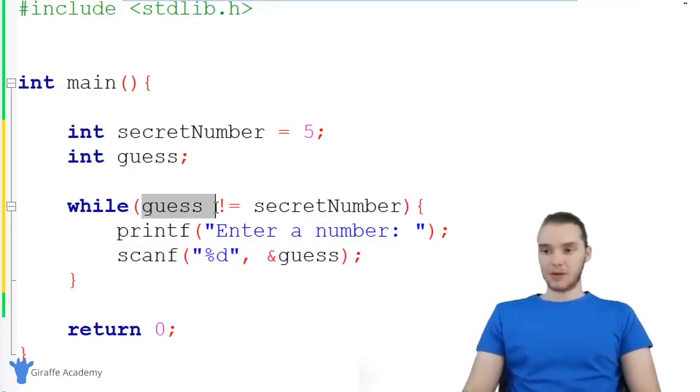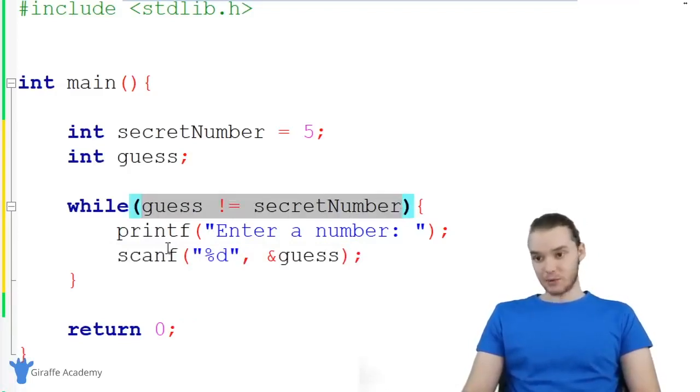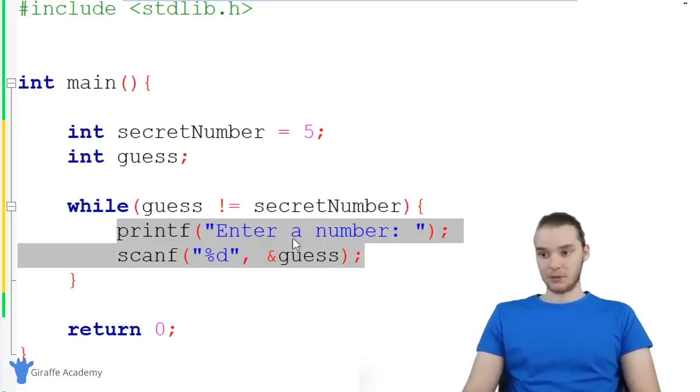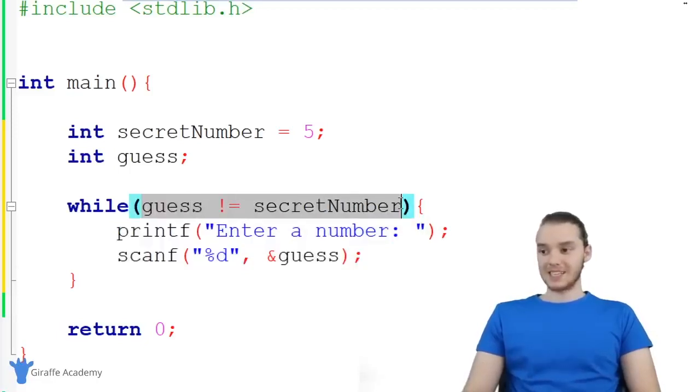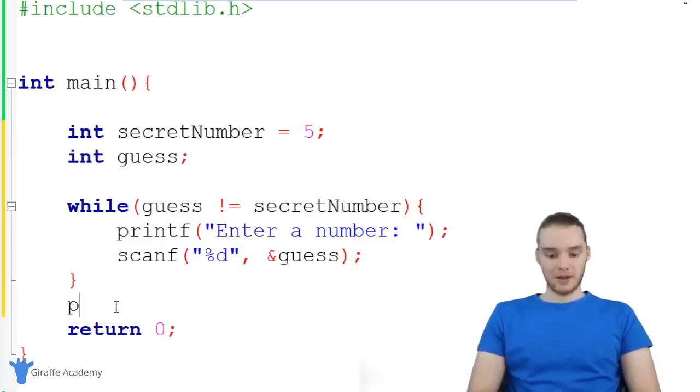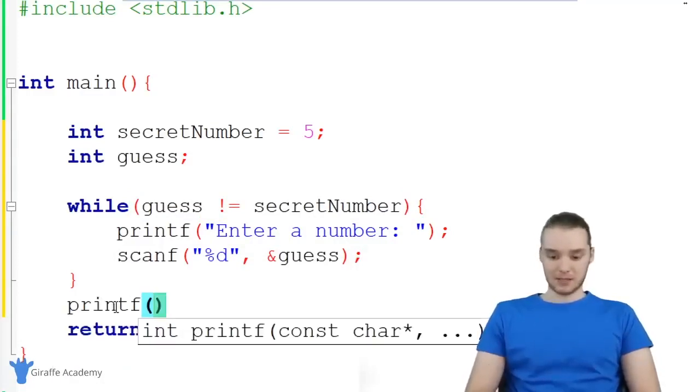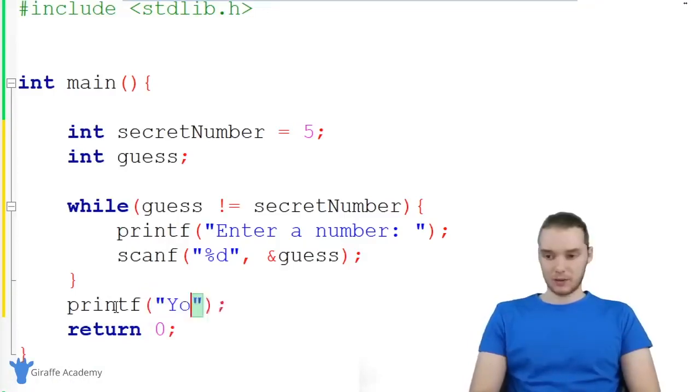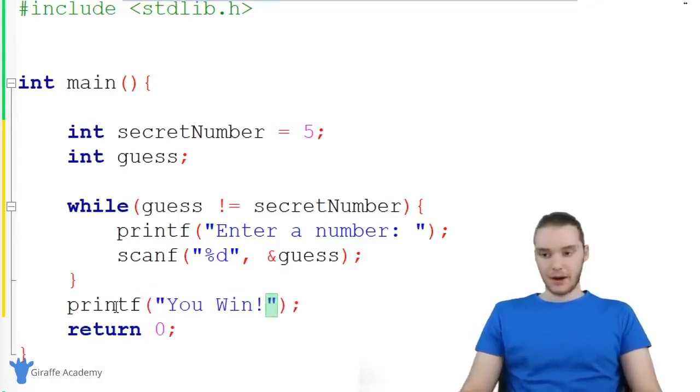So basically what's happening in this loop is every time through the loop, we're getting a different number, and then we're going to come up here and check to see if it's equal to the secret number. If it's not, then we're going to go through again and keep doing this. But if the guess is equal to the secret number, then we'll break out of the loop, and that means we'll be down here. So I'm just going to print out a success message, and I'll basically just say hey, you win.